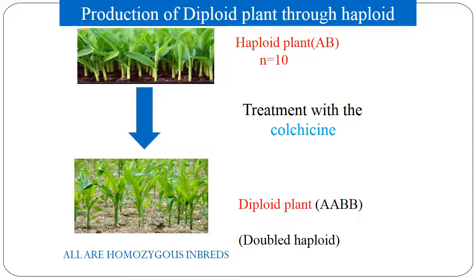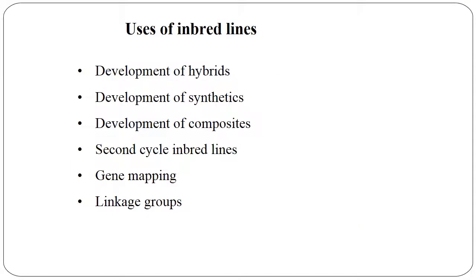The production of diploid plants through haploids, that is double haploids. In this, haploid plants are taken. Treating with colchicine, double haploids are produced directly, and these will be highly homozygous inbreds. Uses of inbreds: developing hybrids, developing synthetics, composites, second cycle inbred development, gene mapping and linkage mapping.